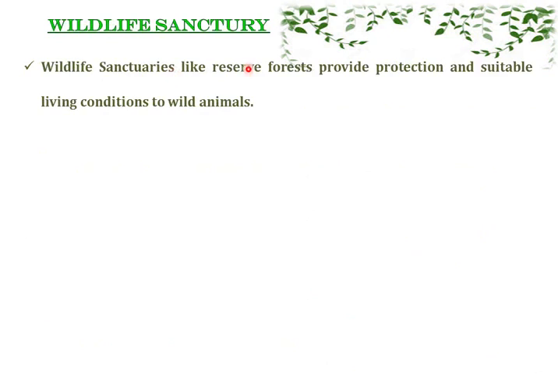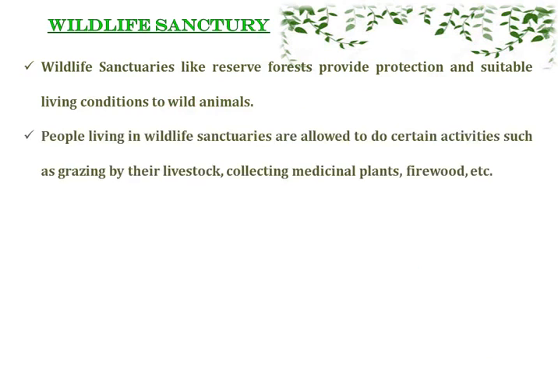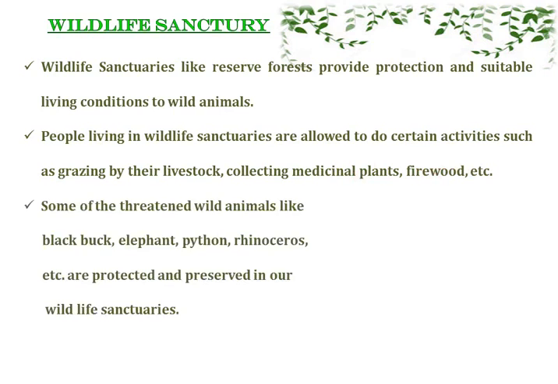Wildlife sanctuaries, like reserve forests, provide protection and suitable living conditions to wild animals. That is, wildlife sanctuaries are the areas where wildlife is protected. And the people living in wildlife sanctuaries are allowed to do certain activities such as grazing their livestock, collecting medicinal plants, firewood, etc. But hunting and poaching are strictly prohibited in these areas.